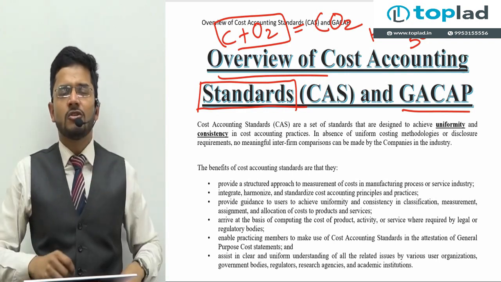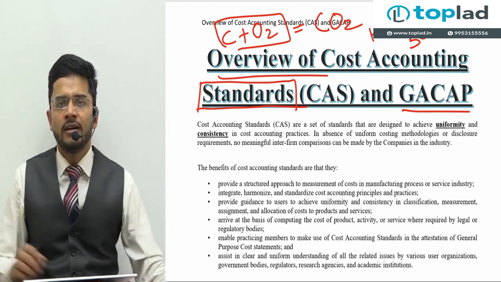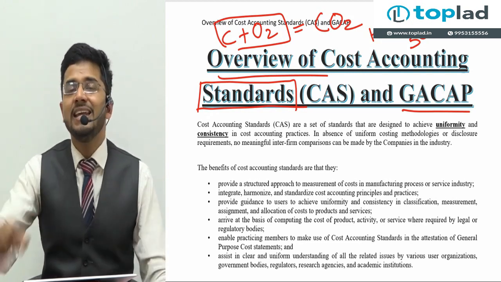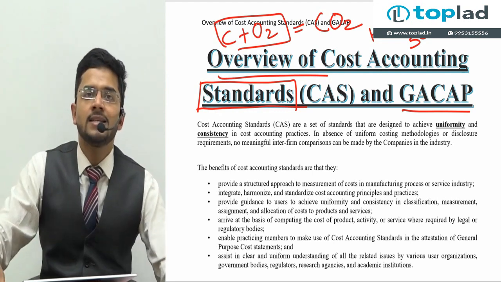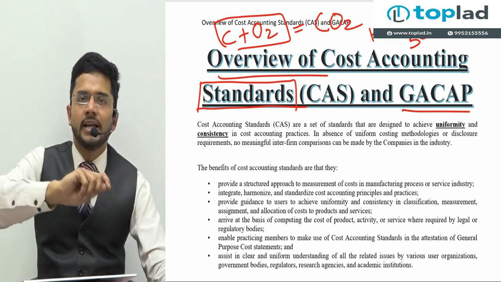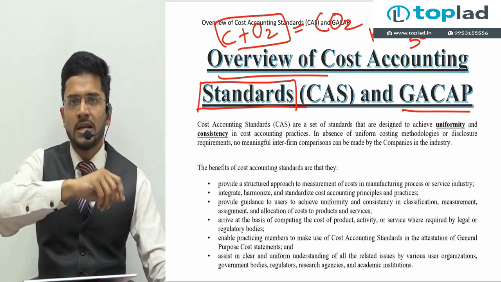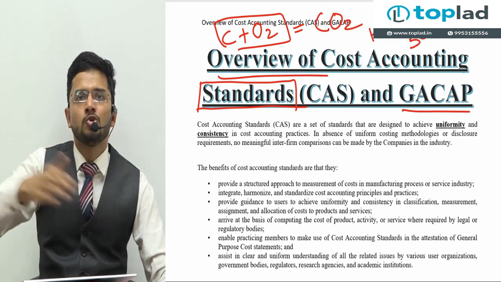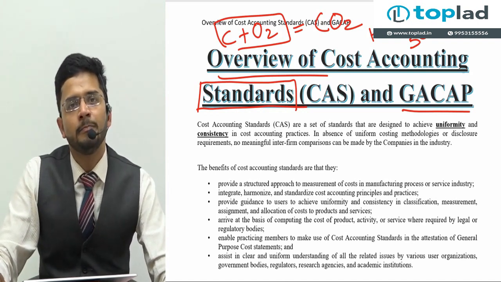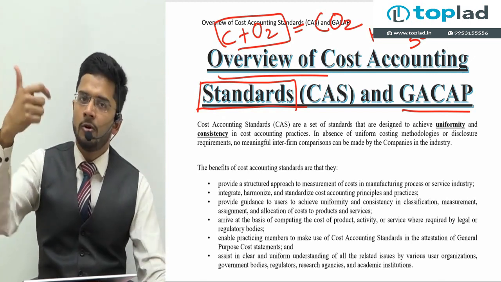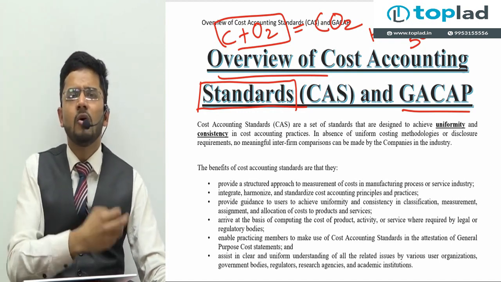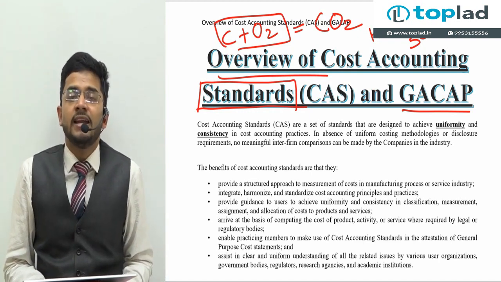You must have studied the definition of commerce in your 11th and 12th standard, where in business studies we used to say that commerce is an inexact science. It's not an exact science. It is not a precise science. It might fluctuate. It might be plus 1, plus 2, or minus 2, minus 1, minus 3 over a period of time. It might fluctuate depending upon the circumstances, the economy, and other factors. Many other factors work in the commerce field to make it an inexact, inaccurate science.